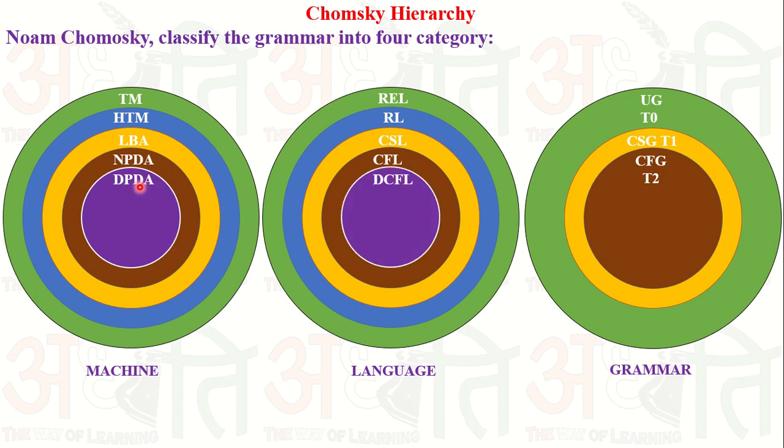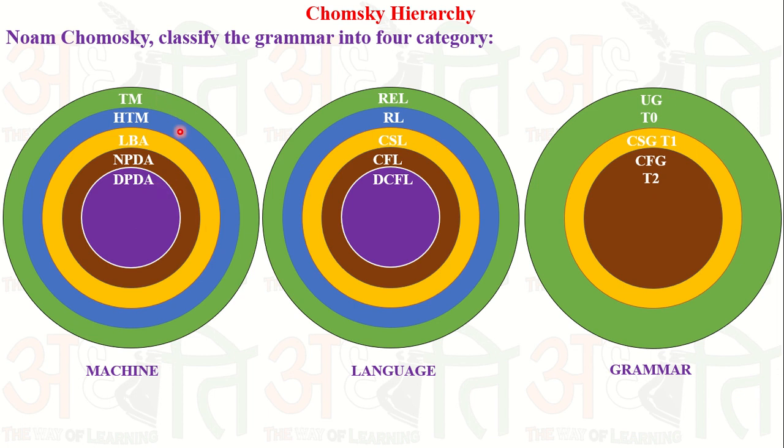The language accepted by the deterministic pushdown automata is known as a deterministic context-free language. And again, the grammar is the same: type 2 grammar, or context-free grammar. A context-free grammar is common for the context-free language or deterministic context-free language, and for the machines non-deterministic pushdown automata or deterministic pushdown automata. It's similar to Turing machine and halting Turing machine, where there is simply one small difference.